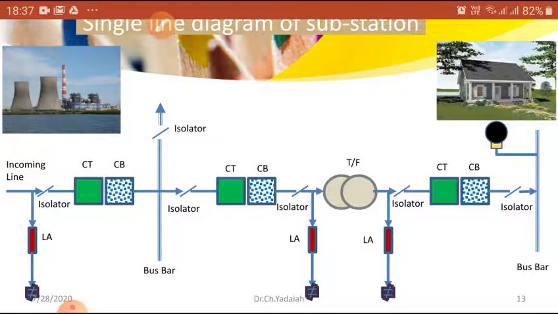First, whatever power is entering at the incoming line, the incoming line and our substation are separated, isolated, by using the input isolator, that is, the line isolator.